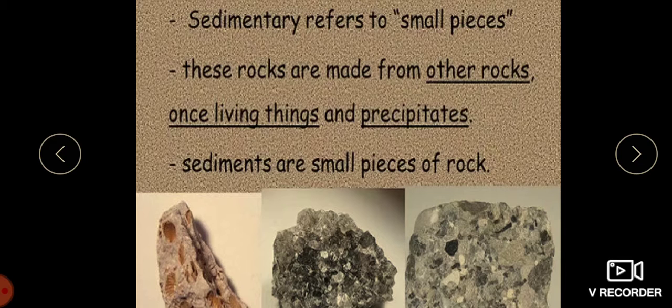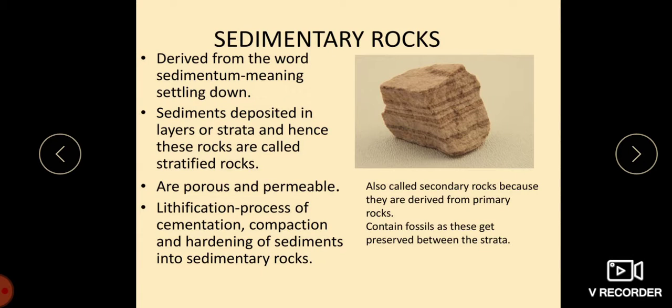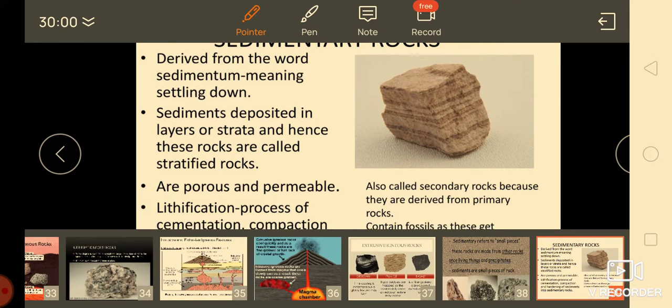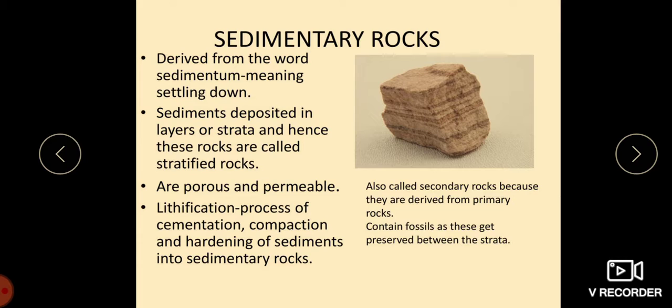The deposit of these materials often occurs in the form of layers or strata. Therefore, sedimentary rocks are called stratified rocks. So you can see the sedimentary rocks deposited, as I explained; they are porous. There is the lithification process of cementation, compaction and hardening of sediments into sedimentary rocks.